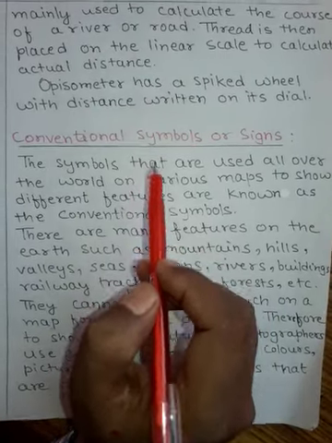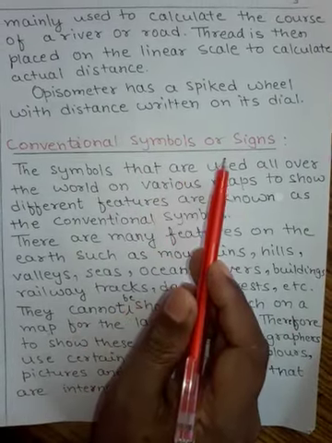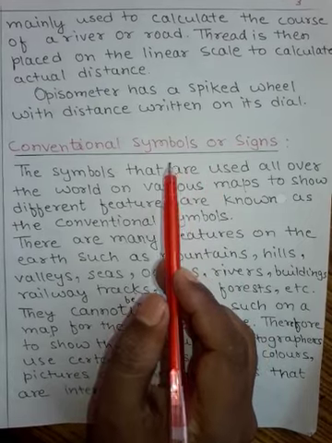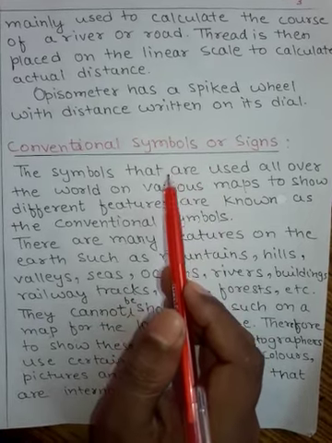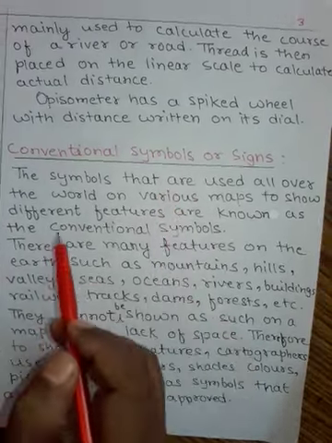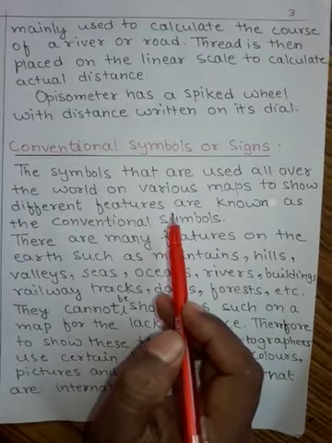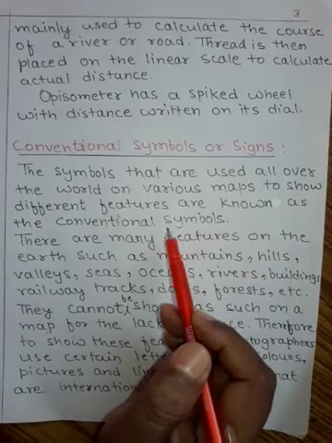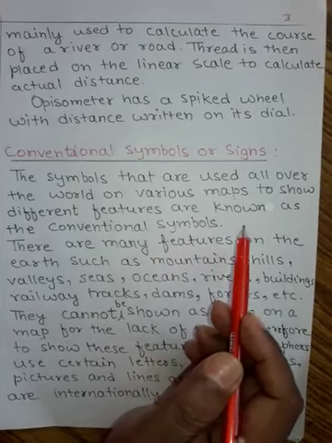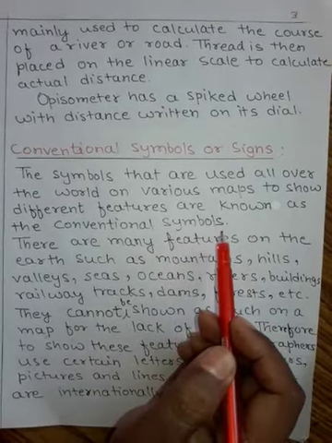Now, conventional symbols or signs. This is a summary of that which I have already taught you. The symbols that are used all over the world on various maps to show different features are known as the conventional symbols.